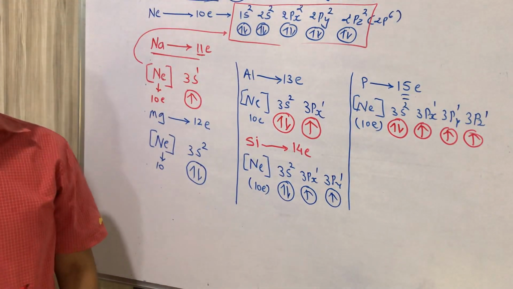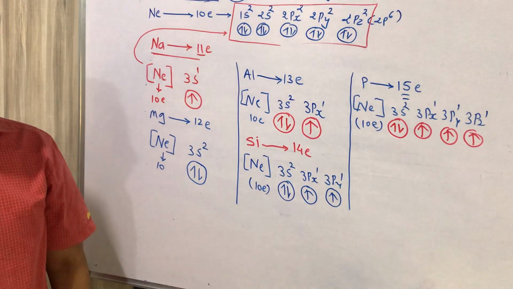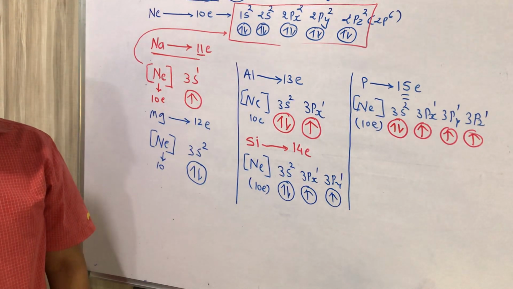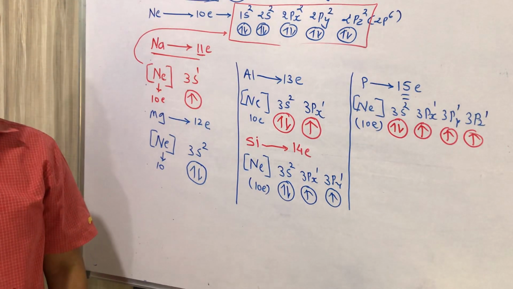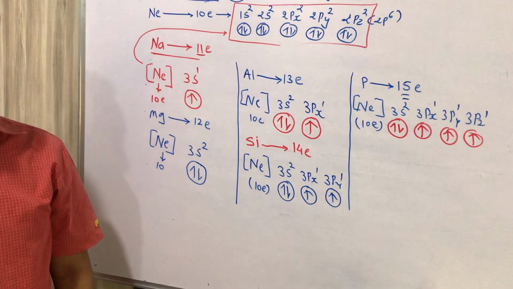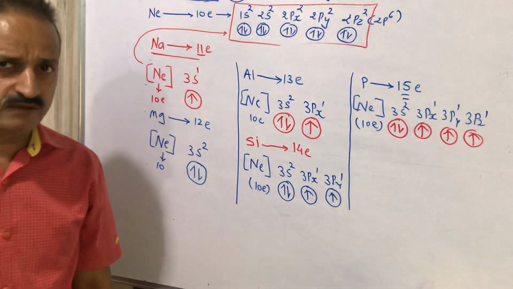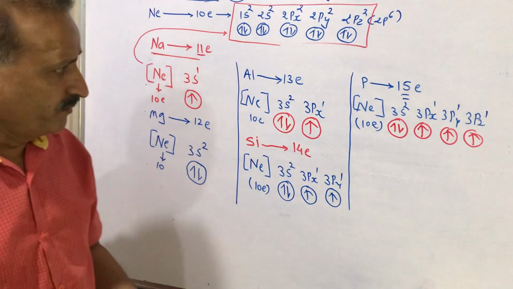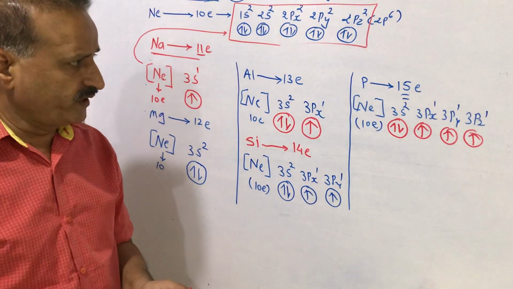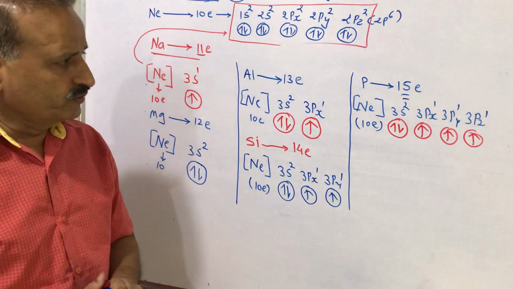So it is clear. Phosphorus and nitrogen have half filled electronic configuration, so both are more stable than other elements. The remaining 5 electronic configurations we are going to start.